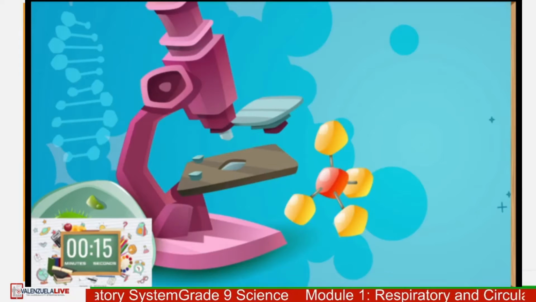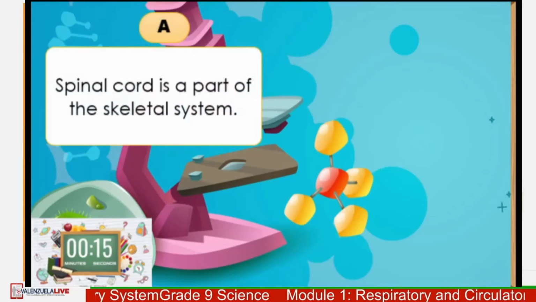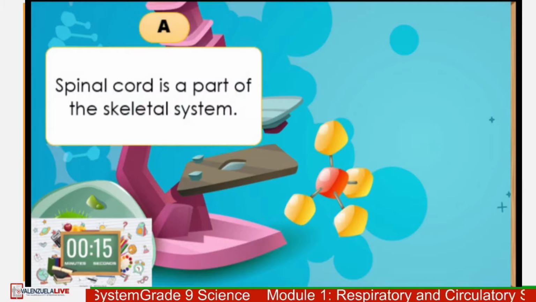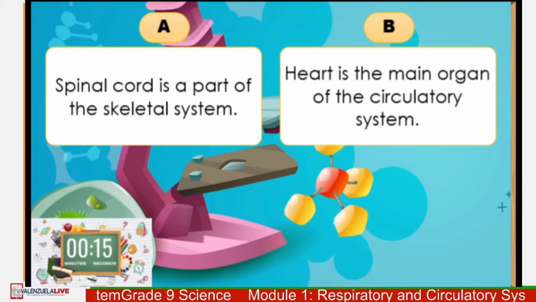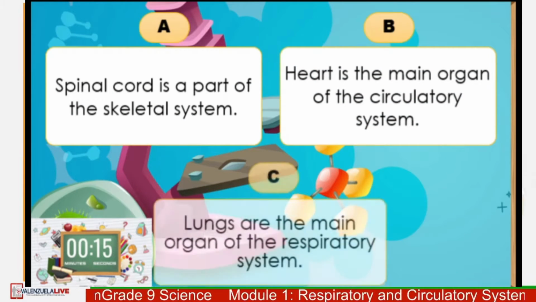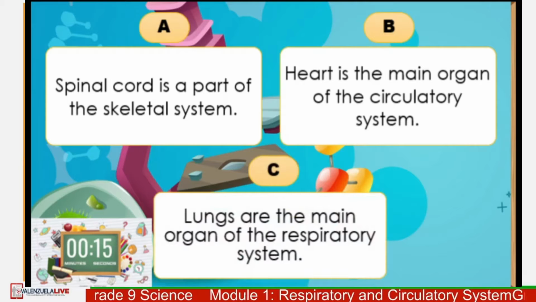Next, which of these is a lie? A. Spinal cord is a part of the skeletal system. B. Heart is the main organ of the circulatory system. Or C. Lungs are the main organ of the respiratory system.